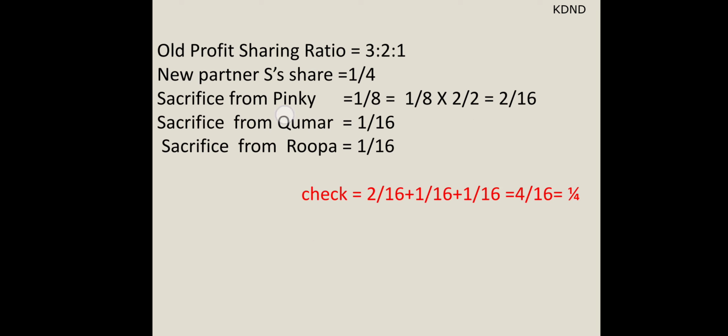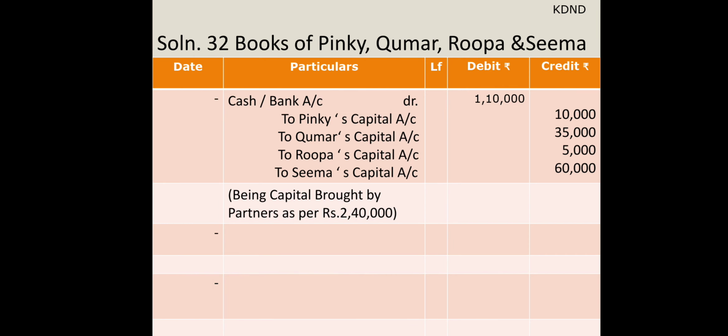So finally we can see over here the journal entry: cash/bank account debit to Pinky's capital, to Kumar's capital, to Rupa's capital and to Seema's capital. So finally they have brought, as per the requirement, 2,40,000 as a grand total. That ends the sum. Thank you.